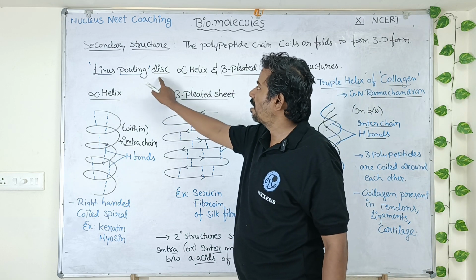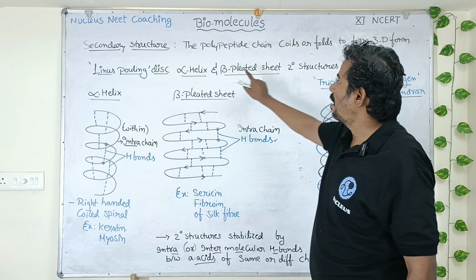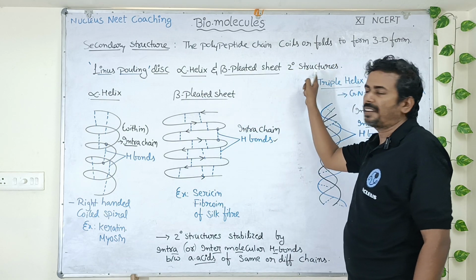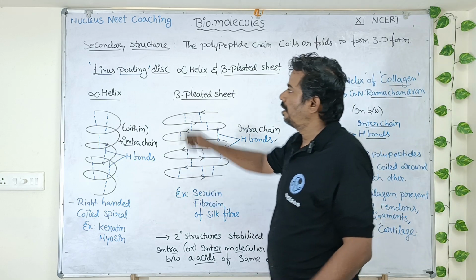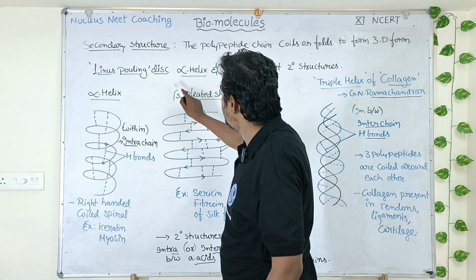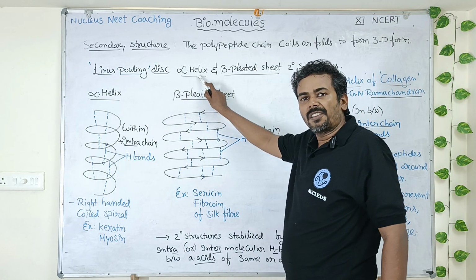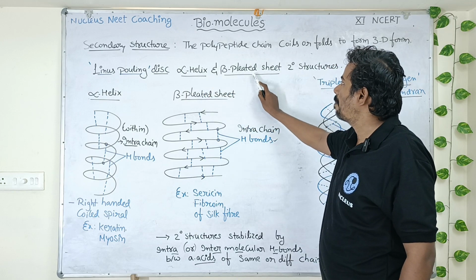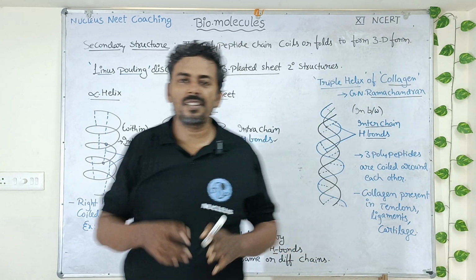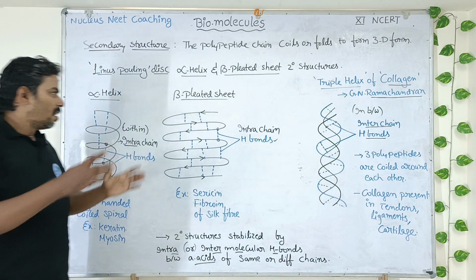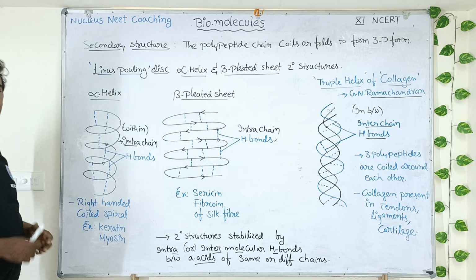Linus Pauling discovered alpha helix and beta pleated sheet secondary structures of proteins. I repeat, the scientist called Linus Pauling discovered the alpha helix secondary structure and the beta pleated sheet secondary structure. Two different protein secondary structures he discovered. Now let us see the alpha helix structure.